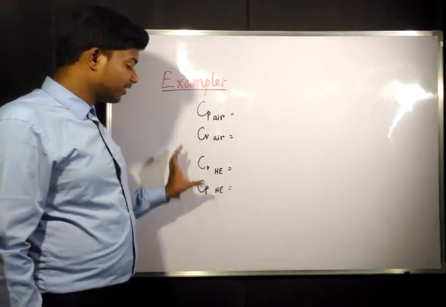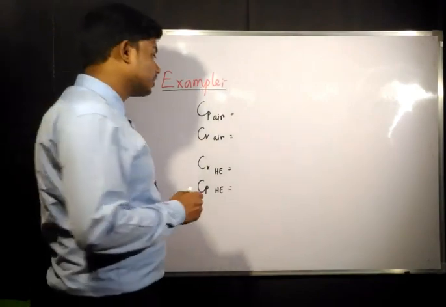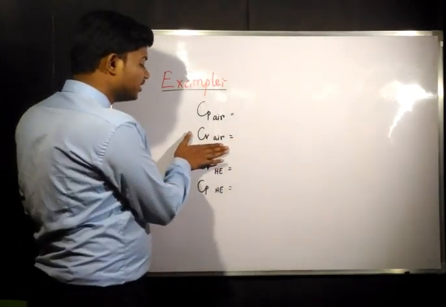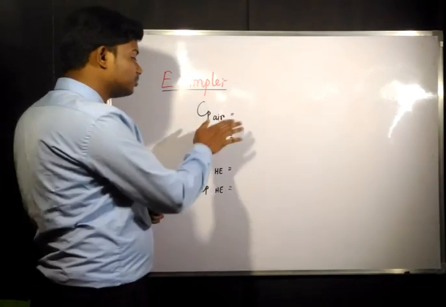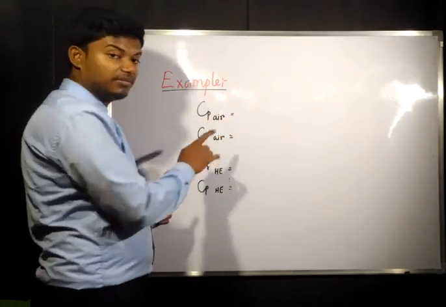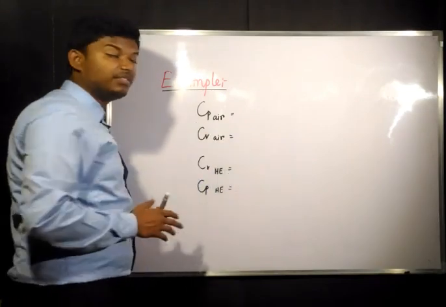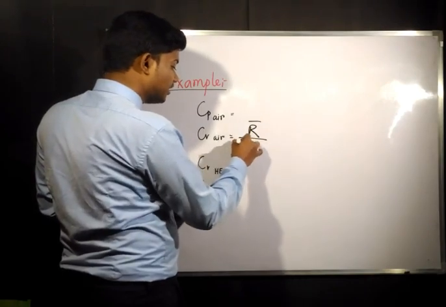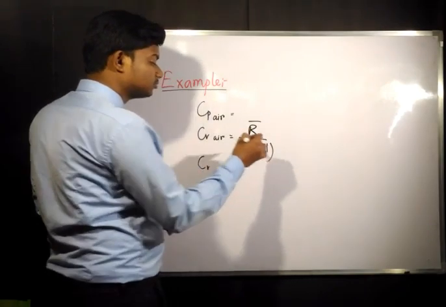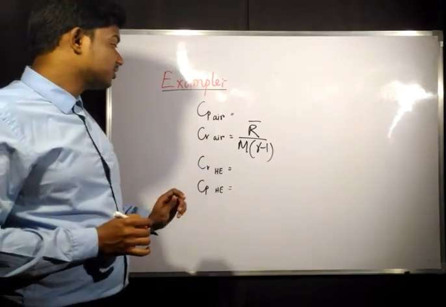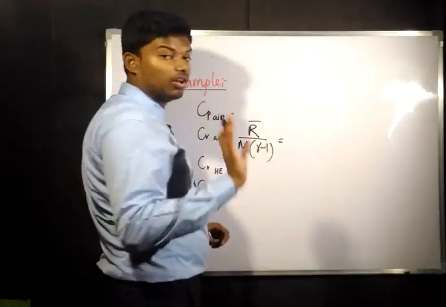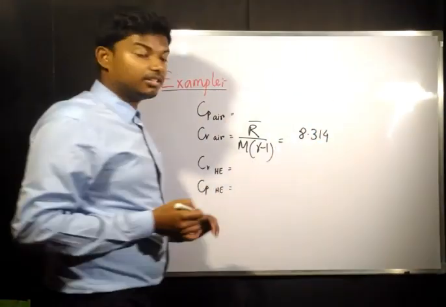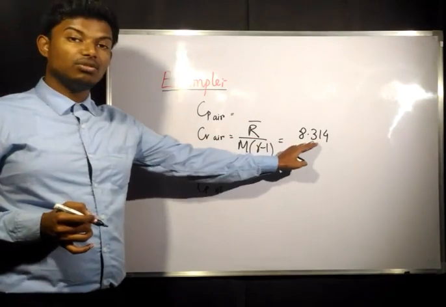One we are taking as air and one we are taking as helium. Now it would be beneficial for us to find just Cv, because Cp we can find just by multiplying gamma with Cv. So for Cv, what was the expression given? The expression given was R dash divided by M into gamma minus 1. And we know that for all gases R dash is going to be 8.314. This is the value of R.